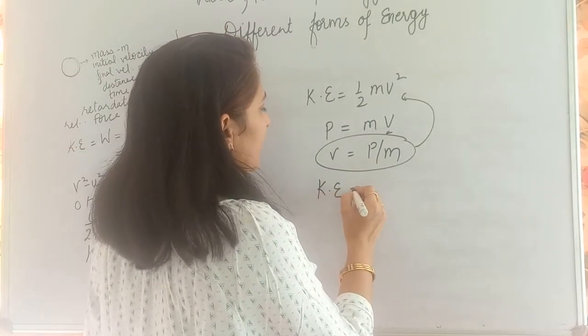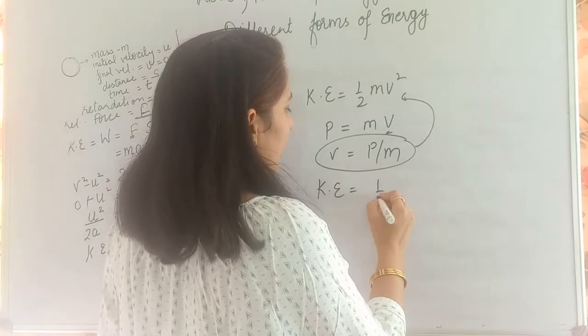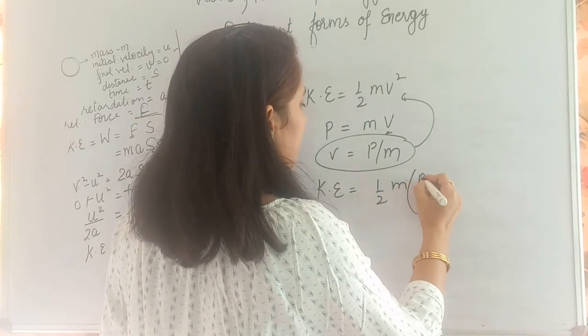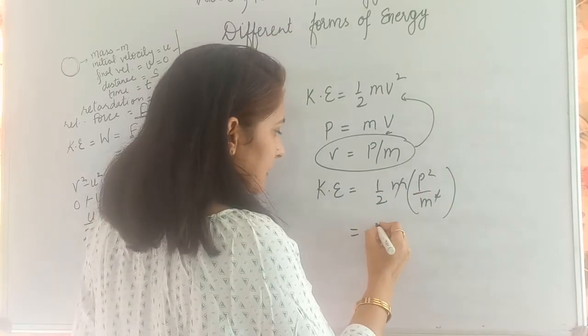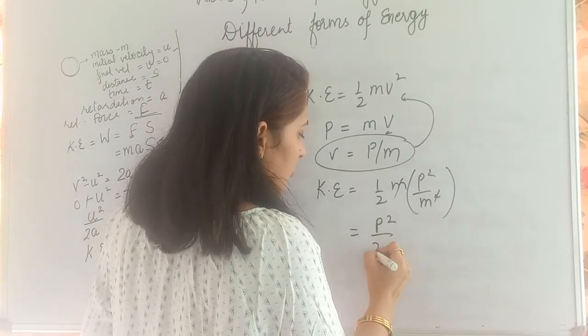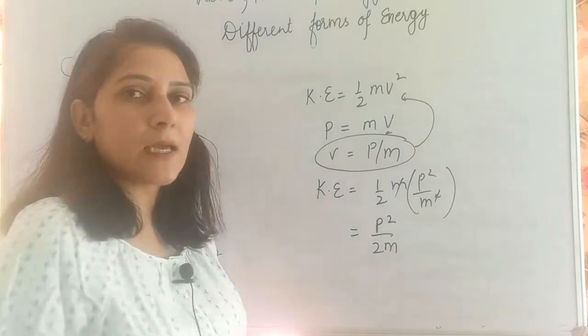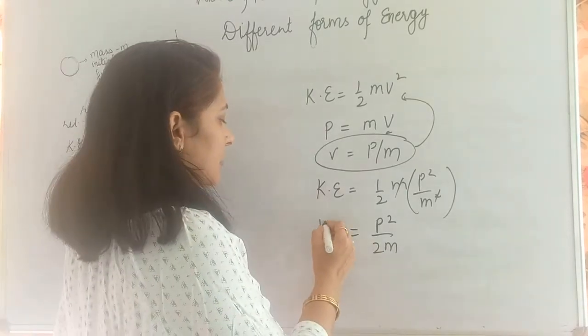Substitute this value of v over here and you can find out the relation between kinetic energy and momentum. Kinetic energy will be given by 1 by 2 m into p square upon m square. So this m will be cancelled. This is p square upon 2m. This is how kinetic energy and momentum are related to each other.